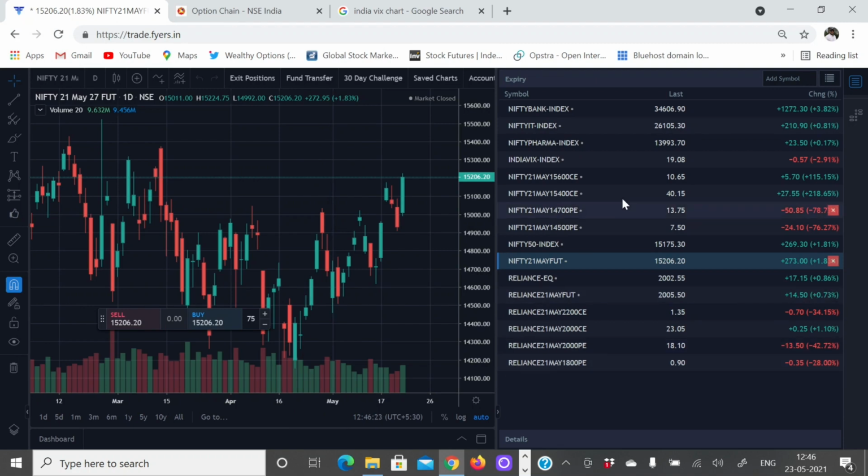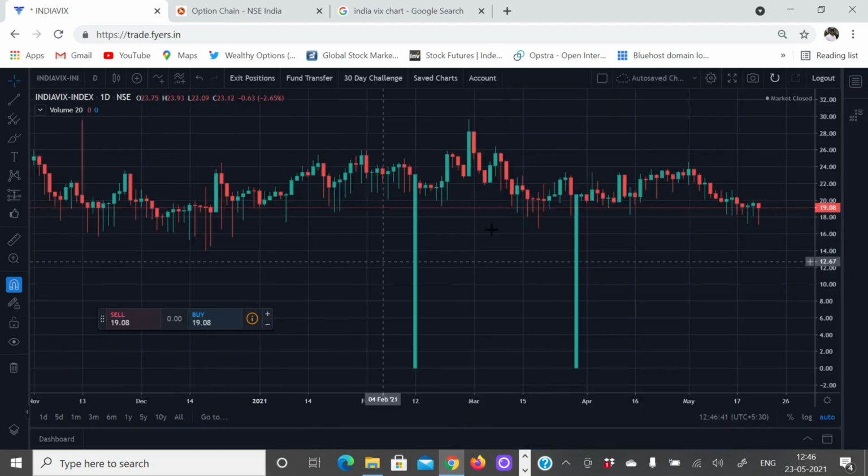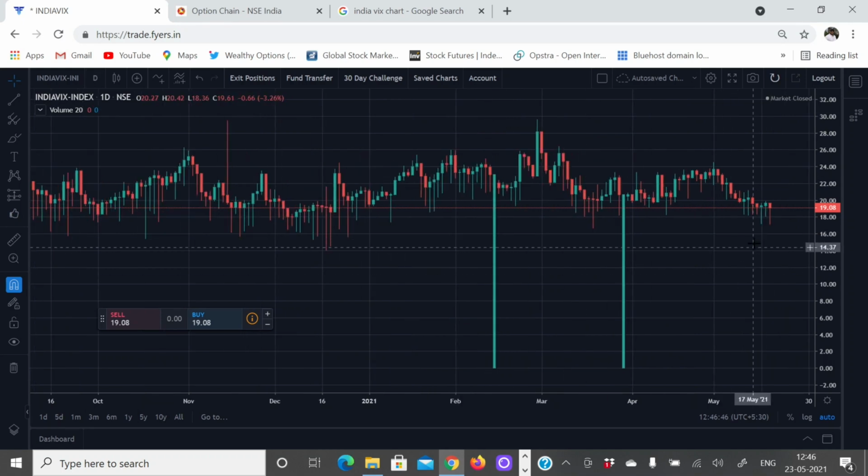I just got into my broker platform. To see the India VIX chart, you can just search for India VIX here and you will get it. I already added that to the market watch. Once you click that, you can see this is the daily chart of India VIX. India VIX is fluctuating every day. Almost 10 days back it was at 23, now it is 19, and it has been fluctuating between different figures like 28, 18 and so on.